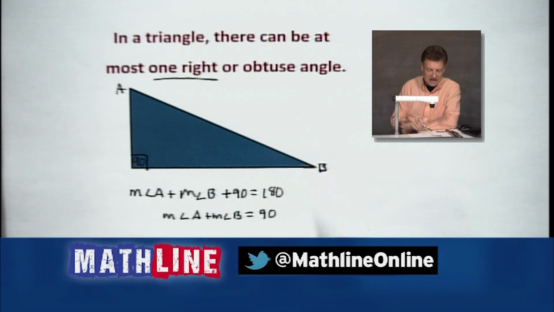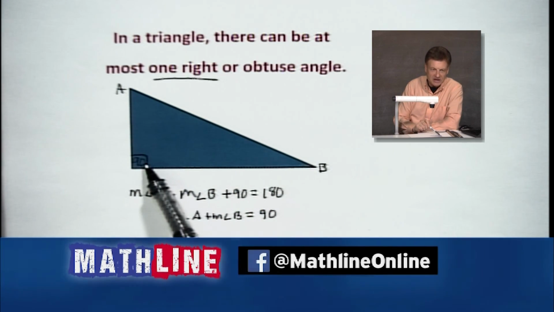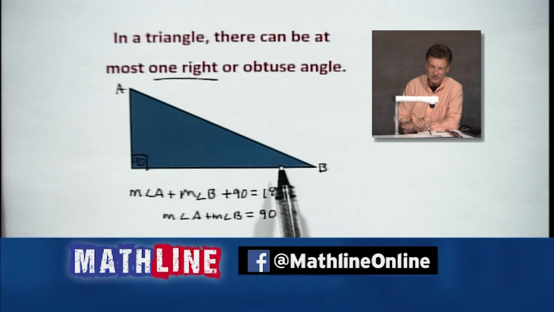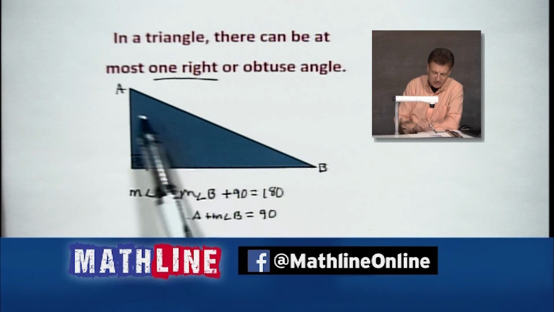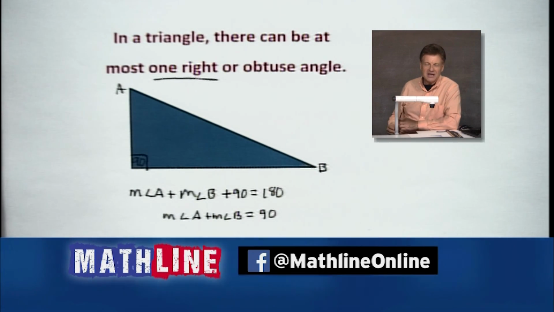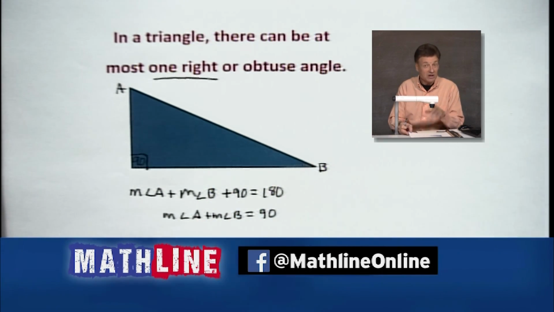All right? Now, if I put an obtuse angle, let's say I put 100 in here, that means I've only got 80 degrees left to work with. Well, they're both going to be less than 80. So they're certainly not obtuse. So only one right angle, only one obtuse angle. Won't see any examples on that one, but just a good fact to know. Third corollary on its way to you there, all right? Let's take a look at one more quick corollary.